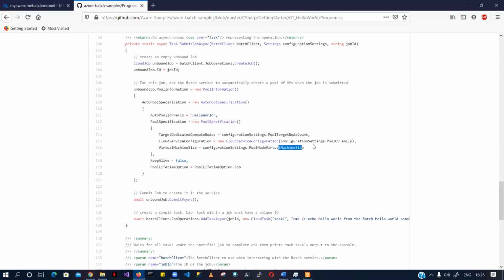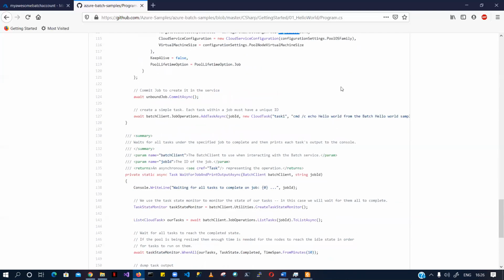This is the machine size. This is the operating system family. This is the node count. These are all settings that we already know, what sort of pool we want. Then this configuration follows, and you'll see in a second that it's the core of whatever I'm showing you here.